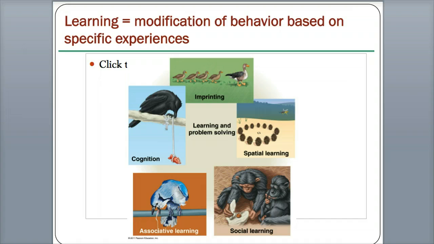Then this is the last thing we're going to talk about. It's called learning. It's what I'm doing my doctorate program in, but it's also interesting for you guys. How do animals learn? This is sort of the same way as how do humans learn. In this picture we have 5 different ways that animals learn. Some of you may have heard these: imprinting, spatial learning, social learning, associative learning, and cognition. And pretty much humans and animals have the same type of experiences in terms of how we learn.